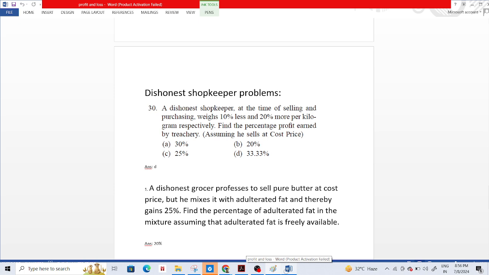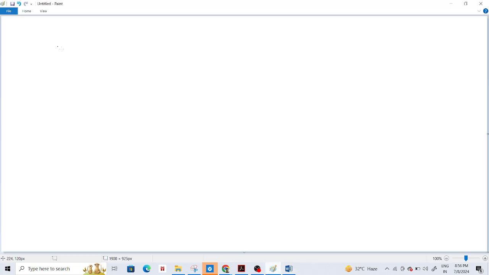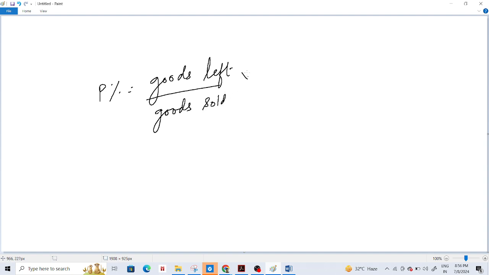We have learnt earlier that when the product is sold at cost price, that means for whatever he has spent, he has got back. Revenue is equal to cost. At that time we calculate profit percentage as goods left by goods sold into 100%.